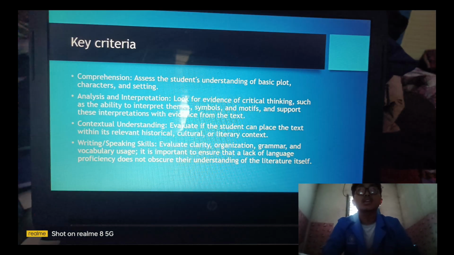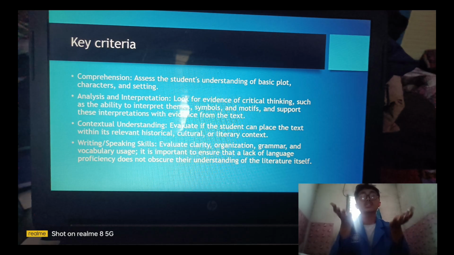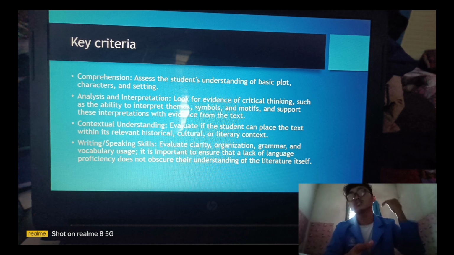Okay, next, key criteria. For this, the key is comprehension, which assesses the student's understanding of basic plot, character, and setting. The plot is the main plot, characters are like this A, this B, and this C. And setting is the background, maybe like, oh, this character is in a hotel. That's it.